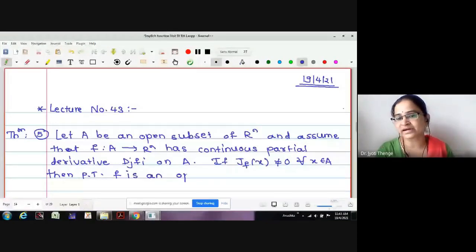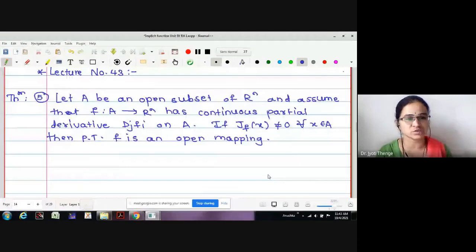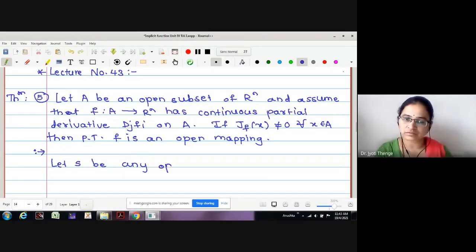With all these conditions, we have already proved that f(A) is open. But in order to prove this to be an open mapping, for every open subset of A, we have to prove that its f image is an open set. This is what we want to prove. Therefore, we will start with S to be an open subset of A, and our aim is to prove that its f image, that is f(S), is open. Let S be any open subset of A.